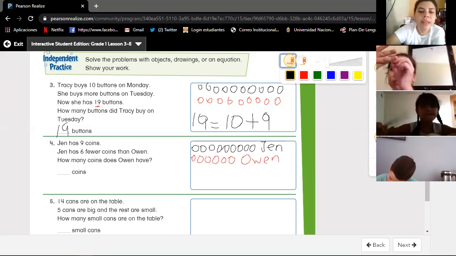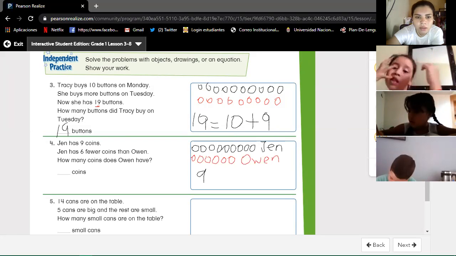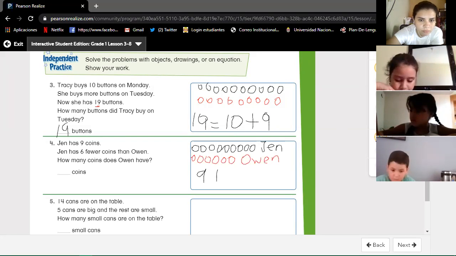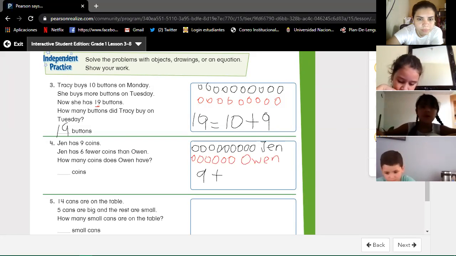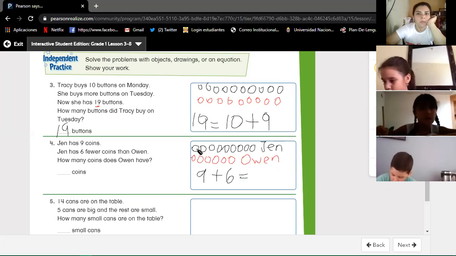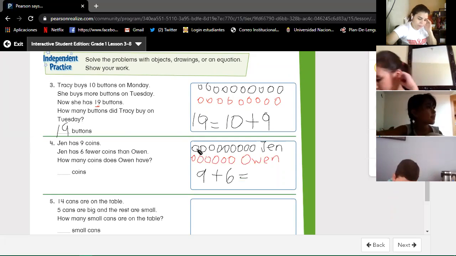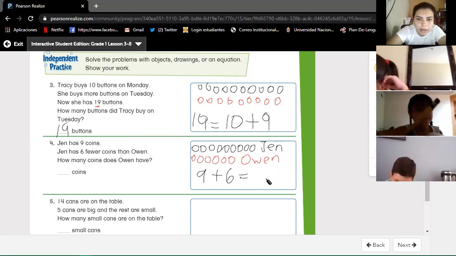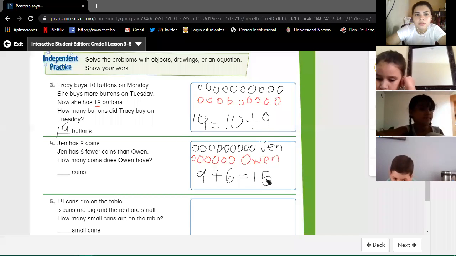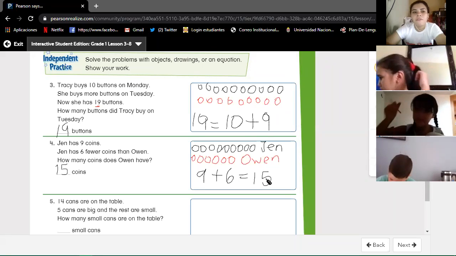Okay, then we have the 9 from Ten. These are the 9 coins. We're going to add, plus or minus. Plus. 9 plus 6 equals... Now we are going to count all the circles. How many? 15. Excellent. Now, in the line, we're going to write the number 15 coins.